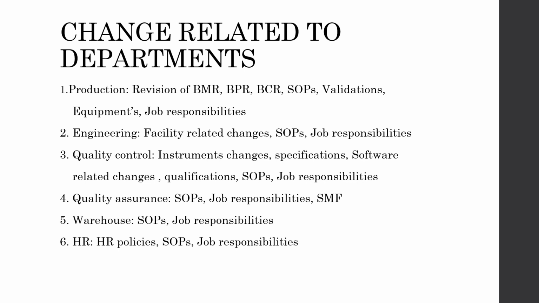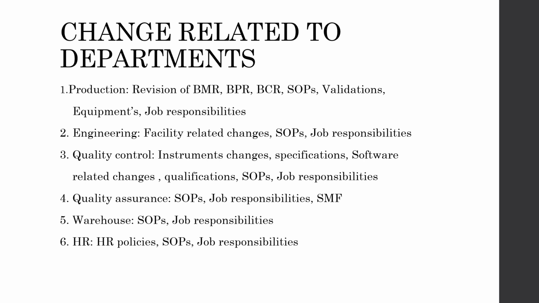So quality assurance will raise the change control related to the SOP, and that will be forwarded to each and every individual department, and each department's inputs will be taken. So that change will be impacting each and every individual department in the organization.